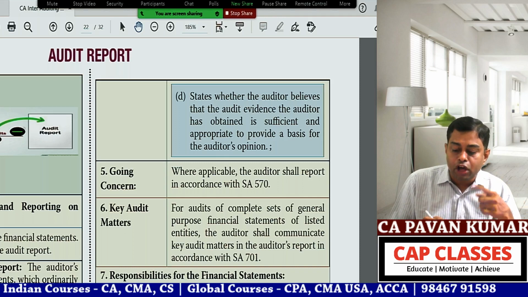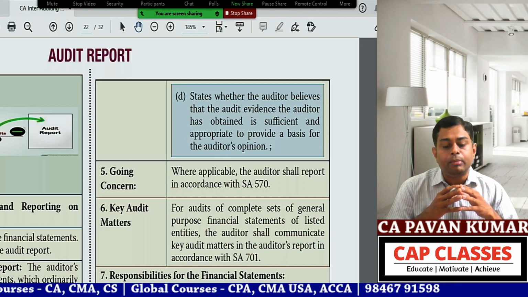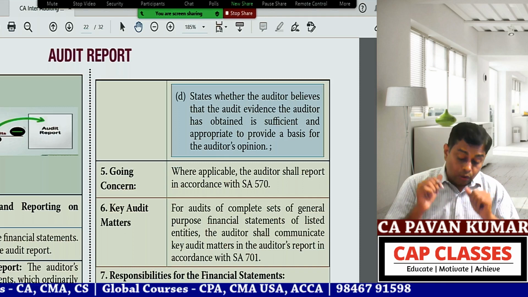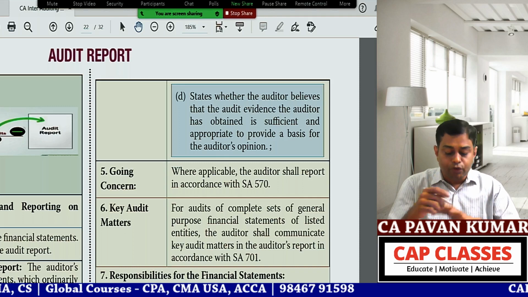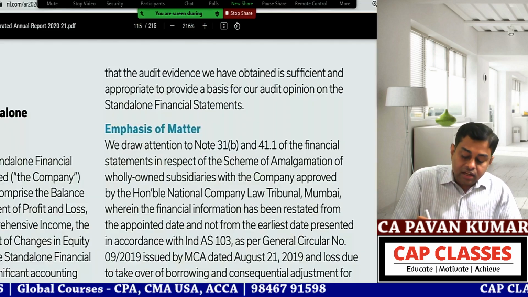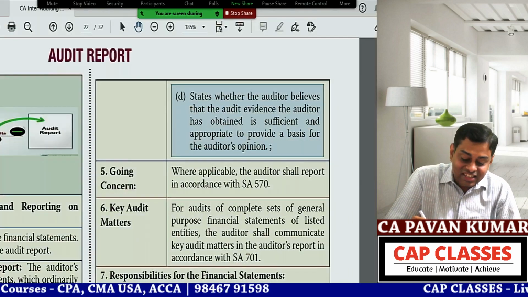Guys, everybody, are you following the flow? How simple and how clear it is when you are reading from one published audit report. Now, if you have any going concern problem, after this basis of opinion, you will give it. But do you think Reliance Industries has a going concern problem? Guys, do you think Reliance Industries has a going concern problem?